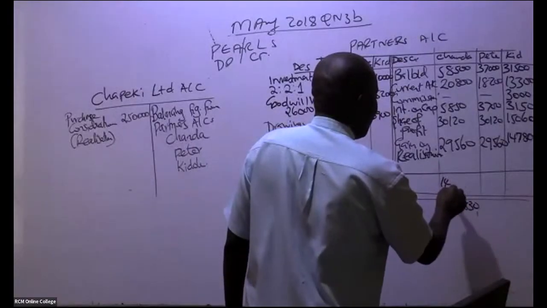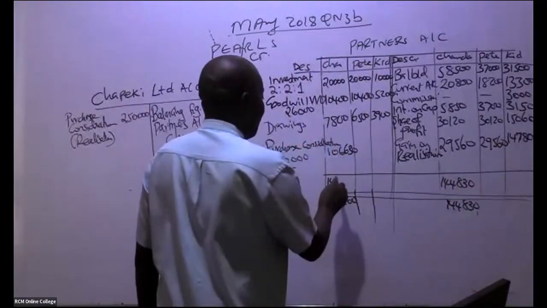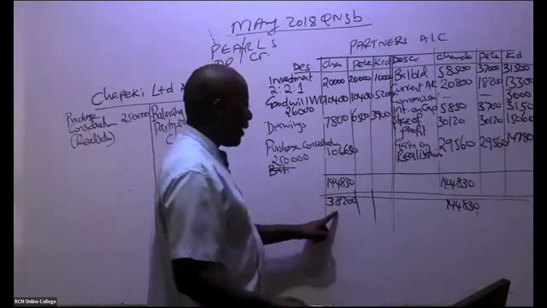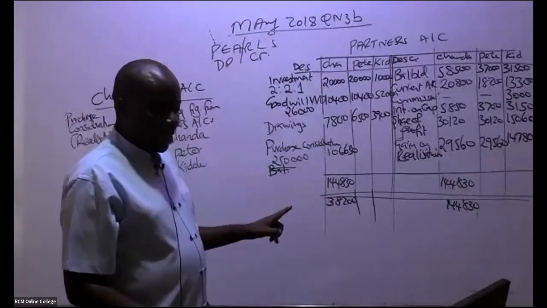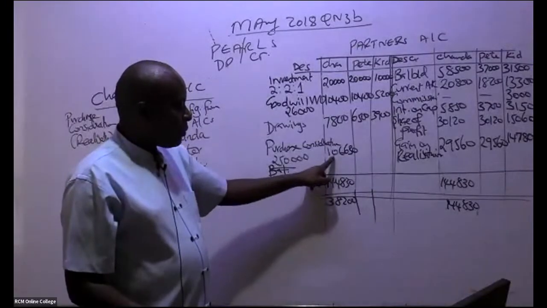So this 144,830 is bigger. So you subtract. So you take this minus 38,200. Will we get this balancing figure?